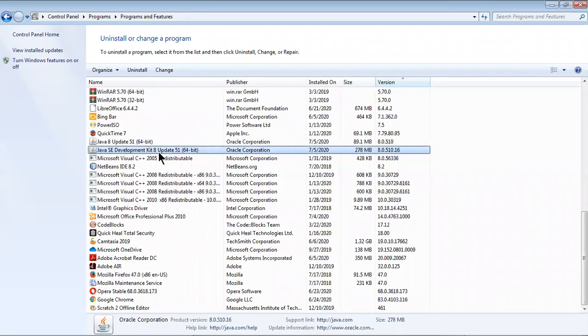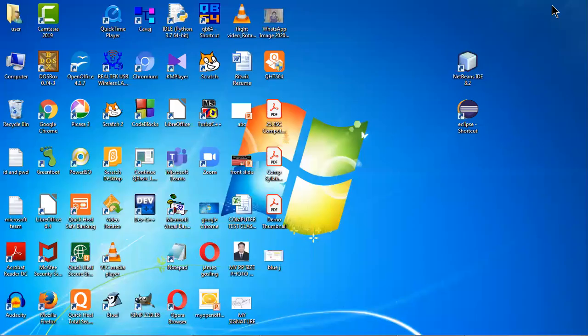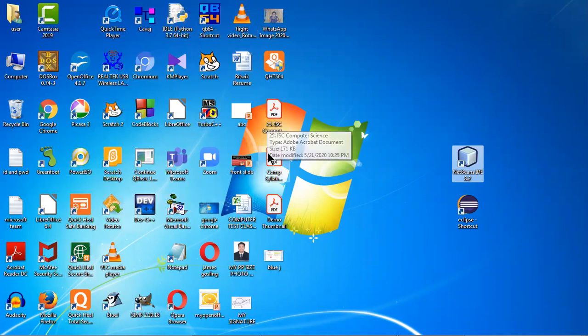So 8 is fine. Okay, you can go for 14, but what is the problem? See, BlueJ is meant for students only. Because it is not necessary that we will be writing Java programs only using BlueJ. You can see here Eclipse, this is also an IDE. You can use NetBeans, this is also an IDE. So not only BlueJ. Okay, where is BlueJ? Where is BlueJ?